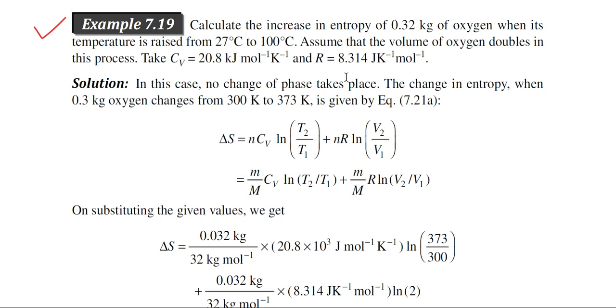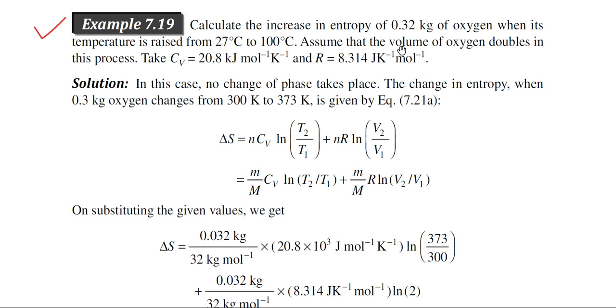Now if you carefully look at this problem, then you see that two different variables are changing. The first thing is the temperature, which is changed from 27 degrees centigrade to 100 degrees centigrade, and another variable is the volume. In the previous problem I already discussed what formula should be used.